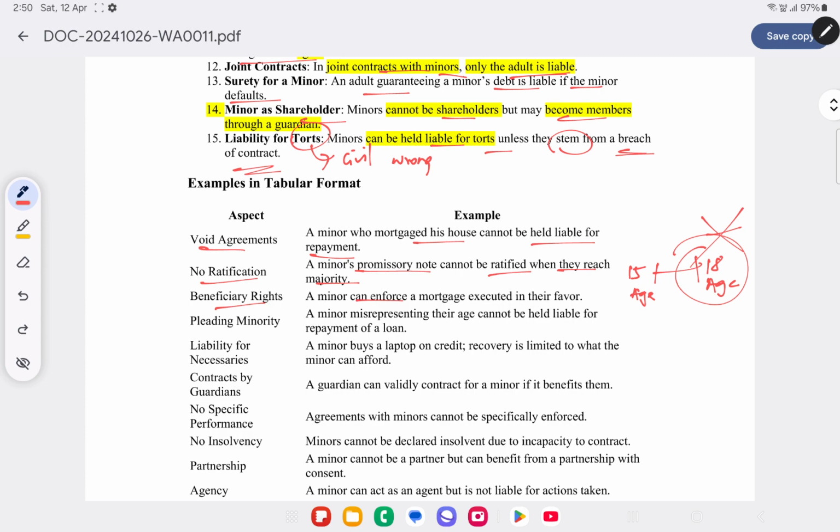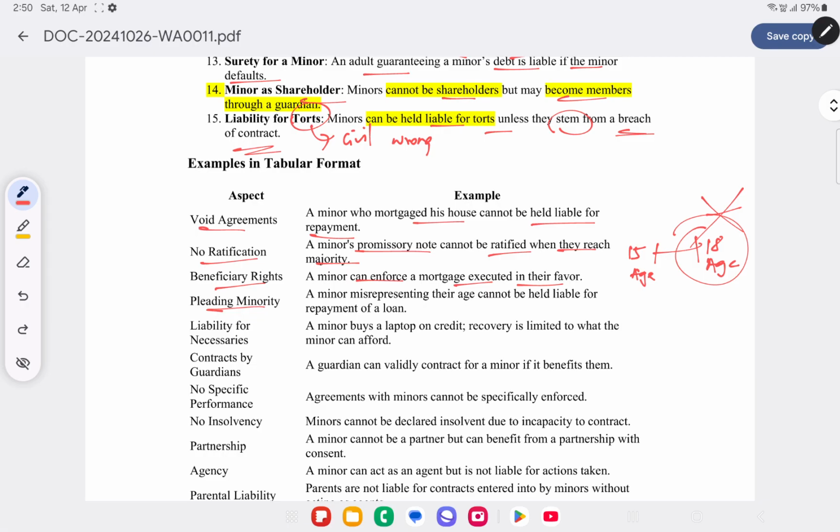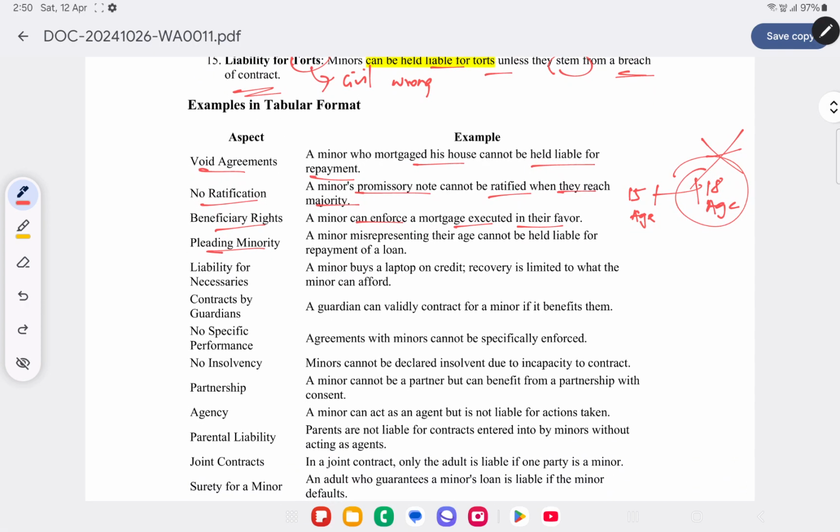Beneficiary rights. A minor can definitely enforce a mortgage executed in their favor. So if a minor has any beneficiary rights, they will be able to enforce the same. Pleading minority. In certain cases, if we have entered into a contract with a minor, they can plead their minority since they are incompetent parties to contract. Liability for necessaries. If a minor buys a laptop on credit, then recovery is limited to what we can recover from their property. Contract by guardians. A guardian can validly contract for a minor if it benefits them.